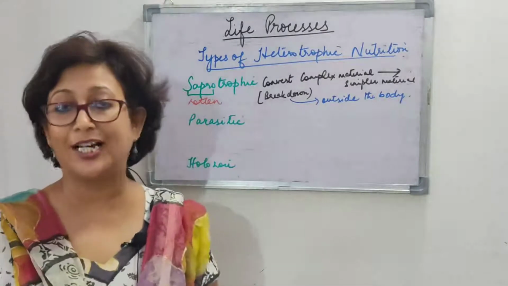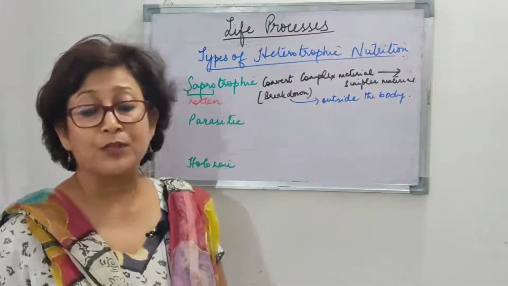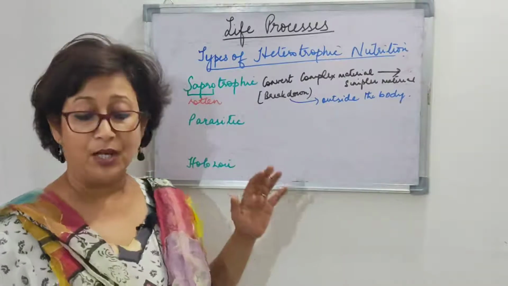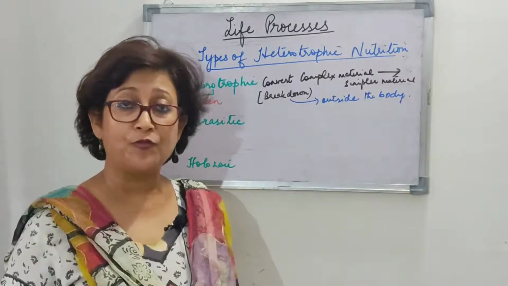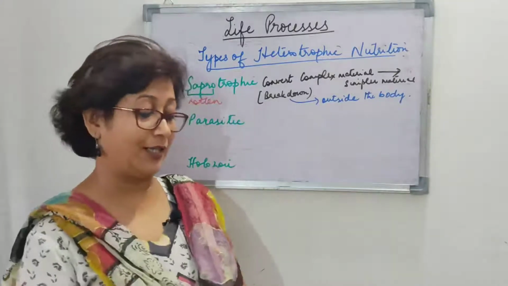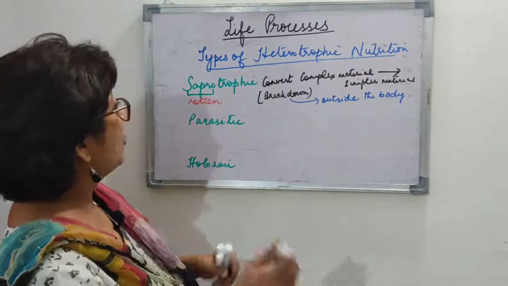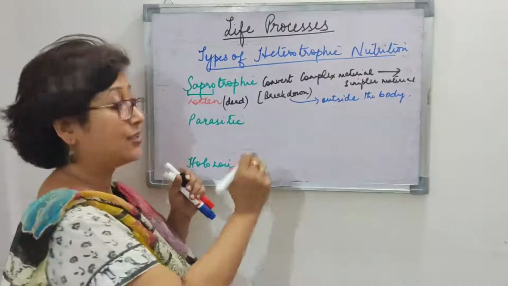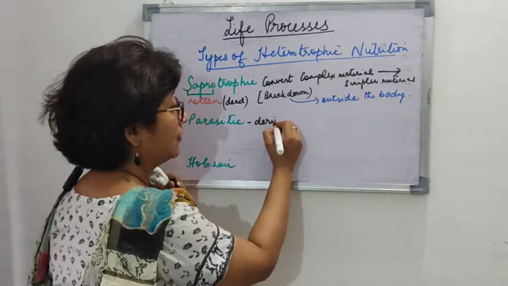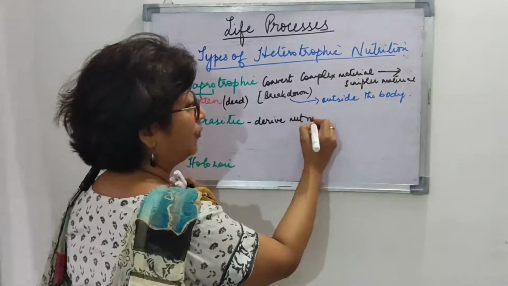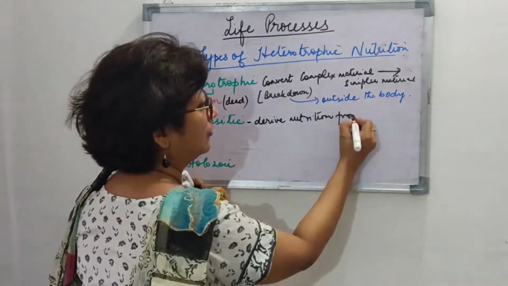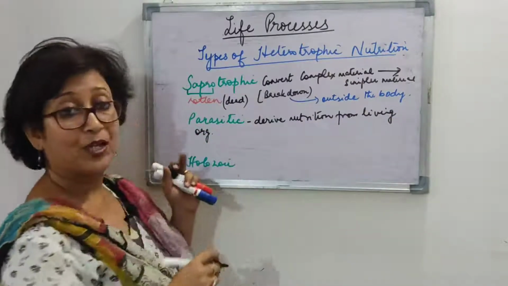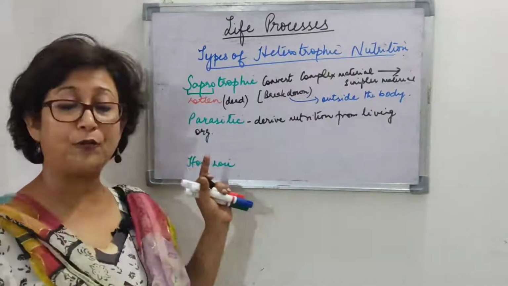And we move on to the next one, that is the parasitic mode of nutrition, right? So parasitic nutrition is that nutrition in which an organism derives its food from the body of another living organism. That is important here, right? So here it is rotten, or we can say dead, in saprophytes, but parasites derive their nutrition from living organisms, right? So that is the main difference between a parasite and a saprophyte.